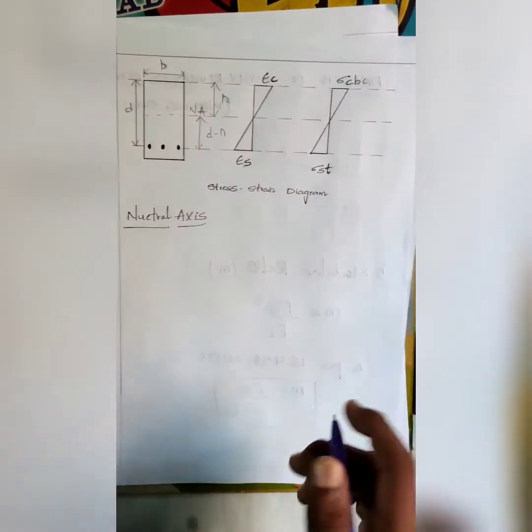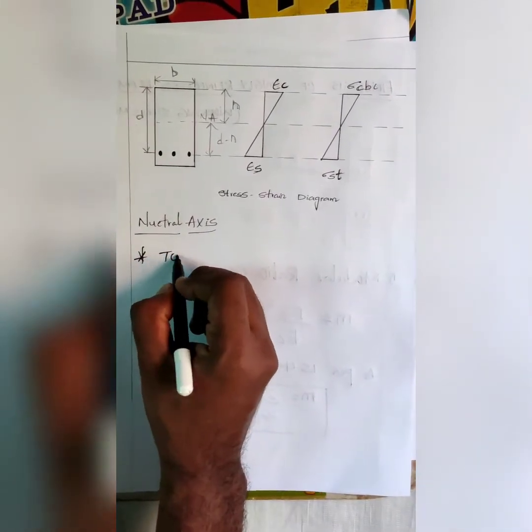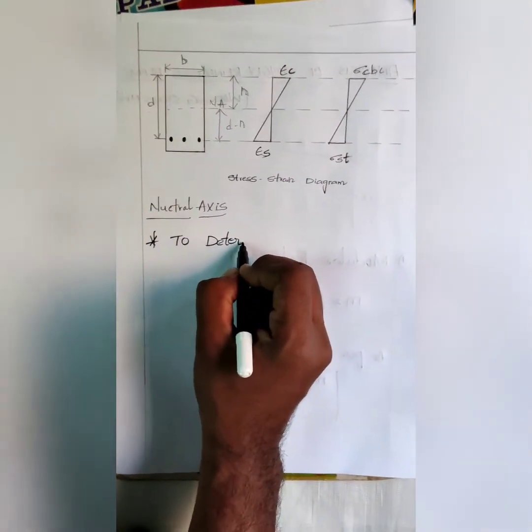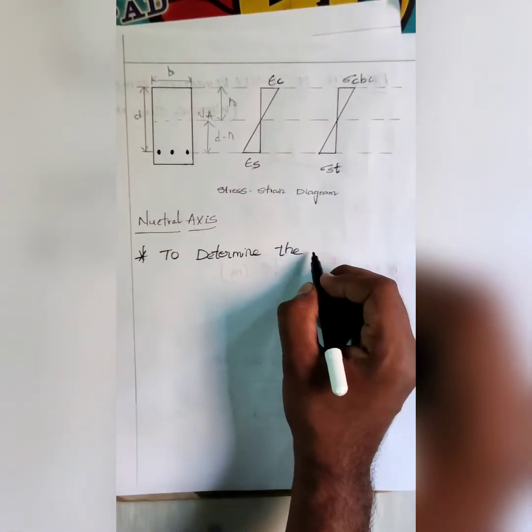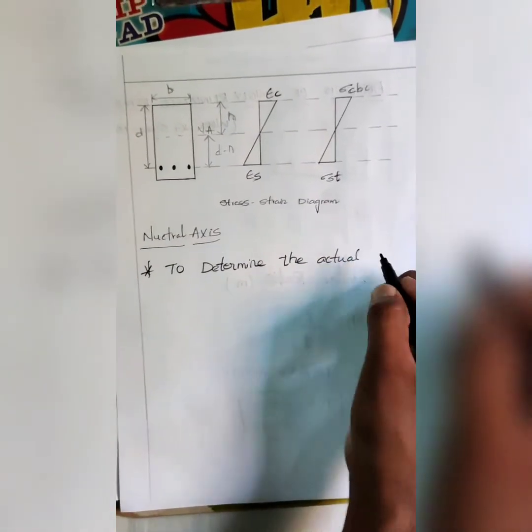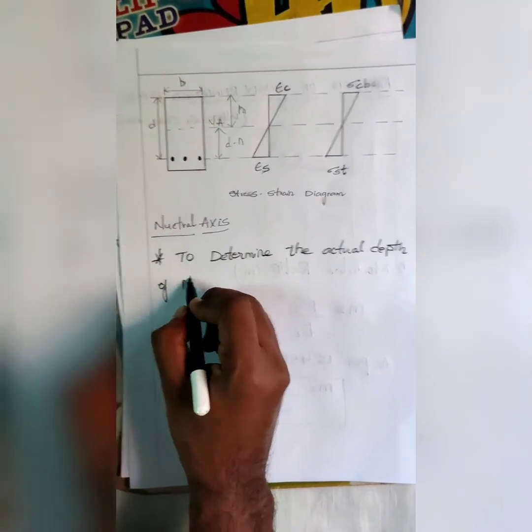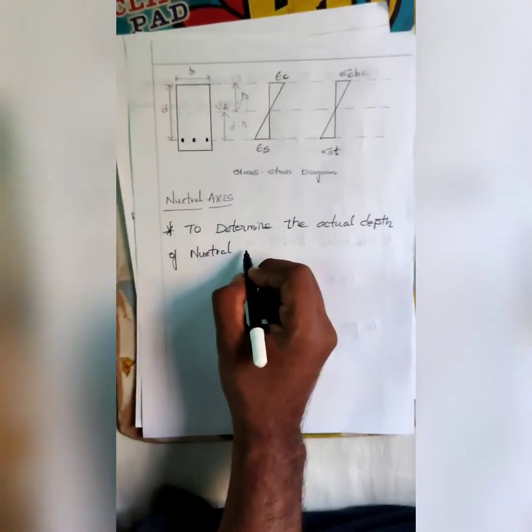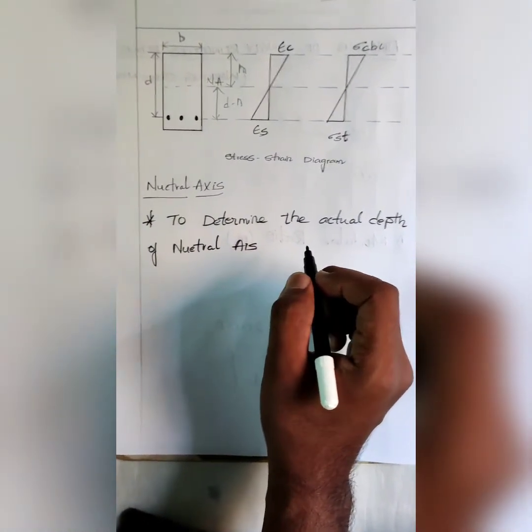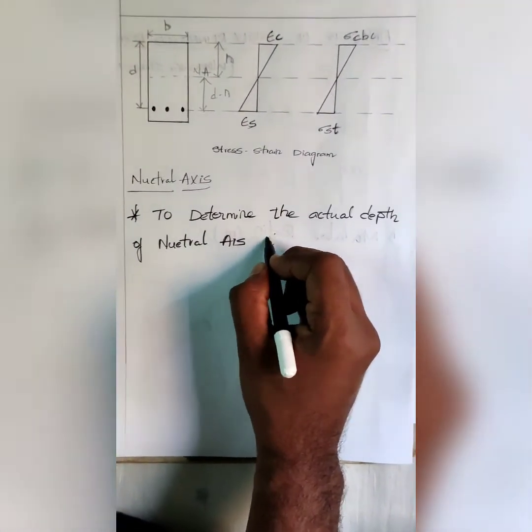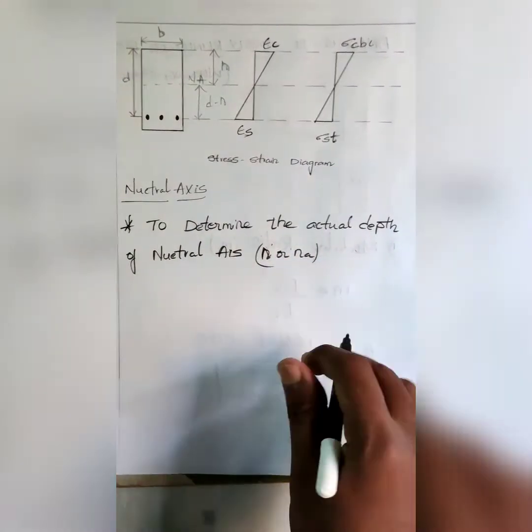To determine the actual depth of the neutral axis, we should equate, N or NA. In some textbooks it is written as N, and in some textbooks as NA.